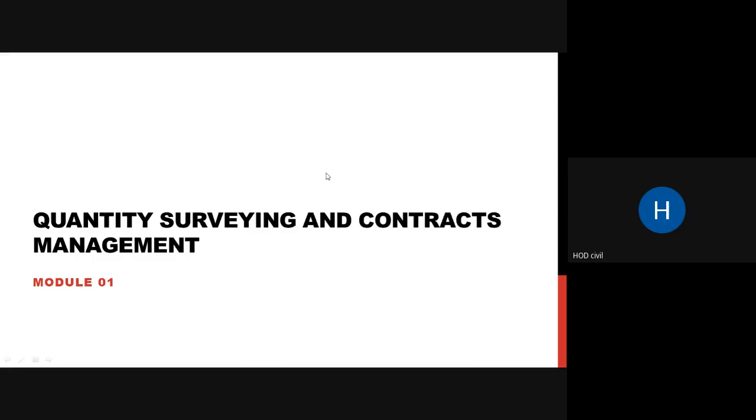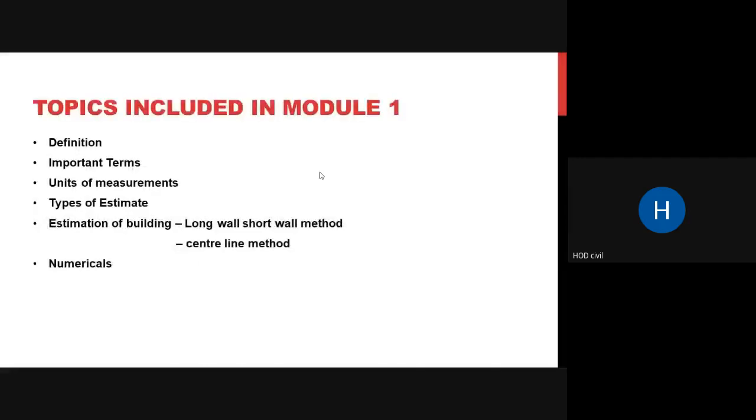So today we will just look into a few theory parts of your module one. Before we get into module one, a few basic things we will cover, and then we will head into module one. The first part is almost theory, and the second part has some numericals. Your subject is quantity surveying and contracts management. You can go through the topics that are included in module one.